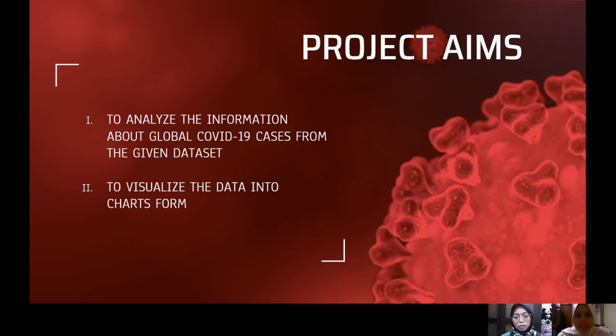The project aims of this study. We proceed with this study to analyze the information about global COVID-19 cases from the given data set. Our data set is about global COVID-19 cases around the world. Next, we want to visualize the data in chart form, so it is easy to understand.